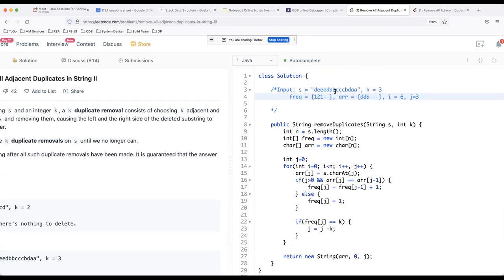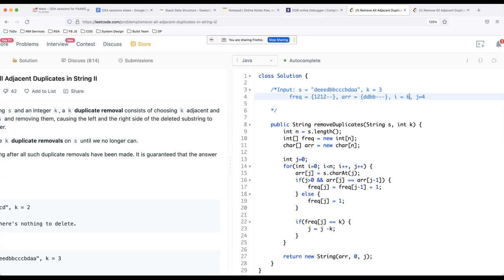At this point of time, it is the next B. So first of all we copy the ith character into the jth location. It becomes this. And then we check whether this character is the same as the previous character. It is the same. So I'm just going to copy the frequency. So it becomes 2. Then CCC comes.